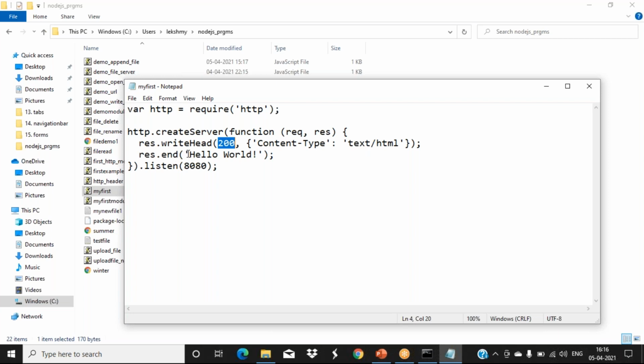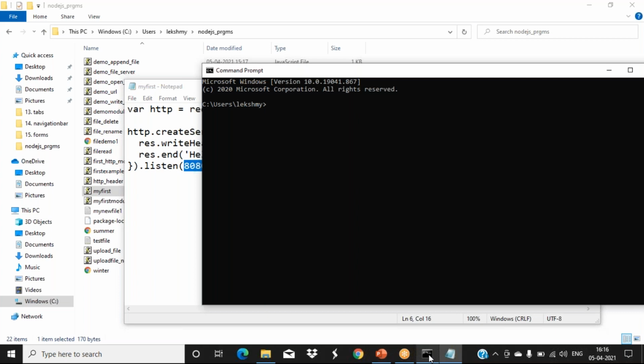And ending that response, while ending, we tell this is the message you want to display back to the user as a response. All these things are inside the function. Till here, after that the createServer function is closed. Now the client comes and connects using this port number, and then the server will send the message to the client, which is Hello World. So this is one example.